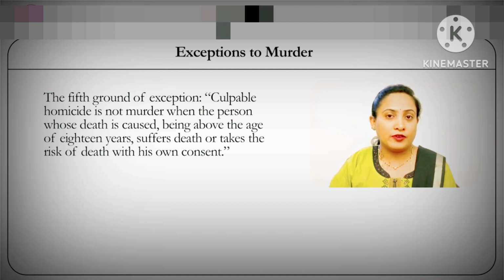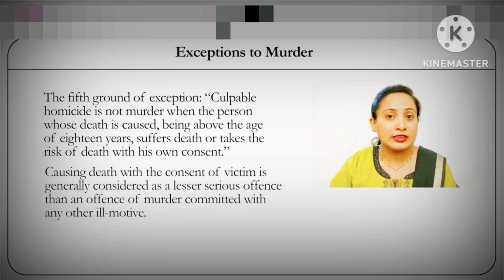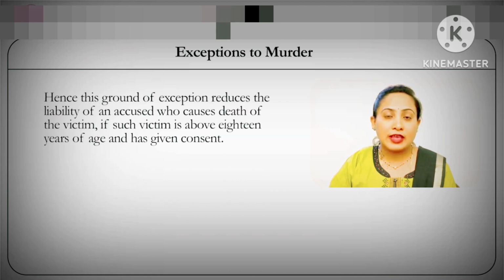This makes the offence of death an offence of manslaughter or culpable homicide not amounting to murder. Causing death with the consent of the victim is generally considered a lesser serious offence than murder because the motive over here need not necessarily be an ill motive. Hence, this ground of exception reduces the liability of the accused from that of murder to that of culpable homicide.